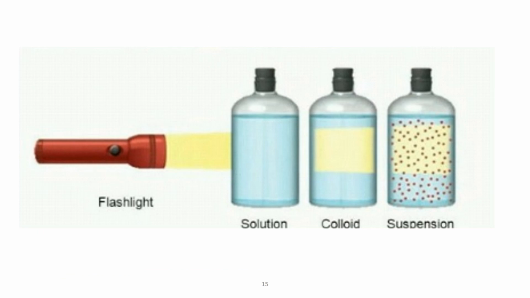Solution: when you're passing the beam of light, you cannot see the path of light. If you look at the jar, you cannot see any movement of the light. That is solution. Why can you not see the movement of the light? Because the particle size is very, very small and they cannot deflect or scatter the light. That is a solution. What is a colloid? If you look at the jars of solution and colloid, they are exactly the same. What did I tell you the difference between colloid and solution? In colloid, you cannot see the particles, but the particles have not dissolved.